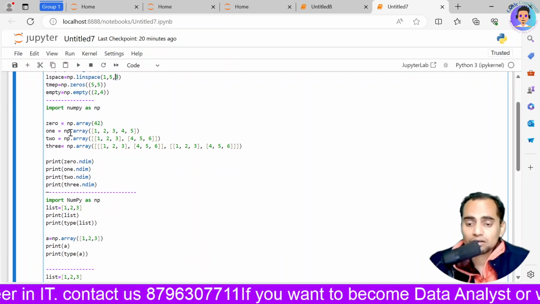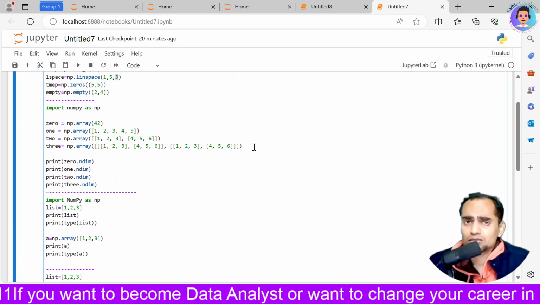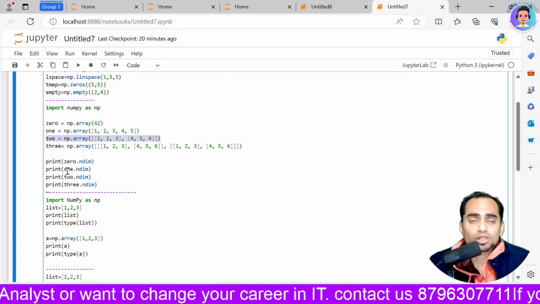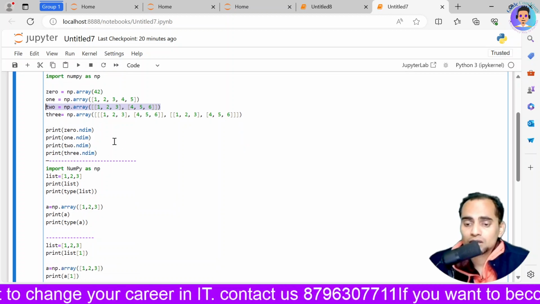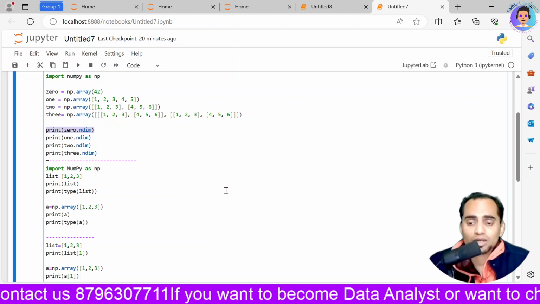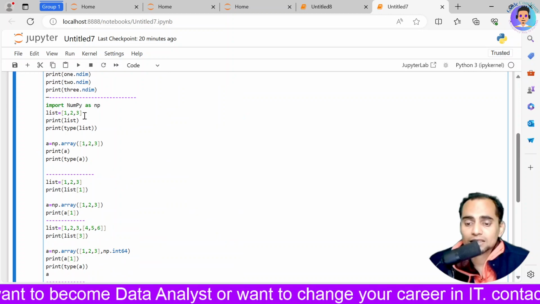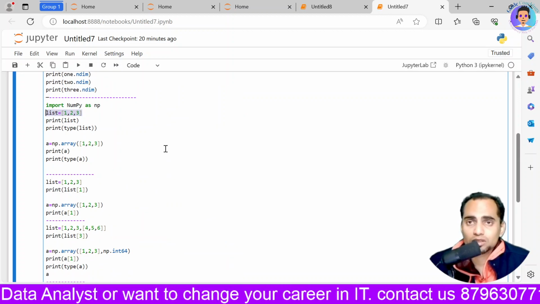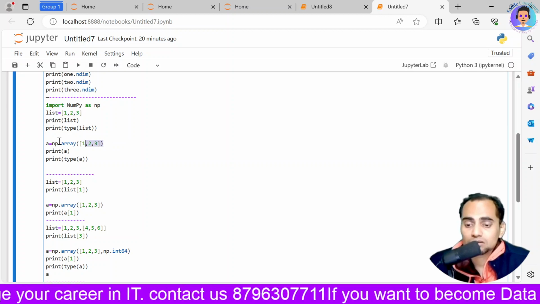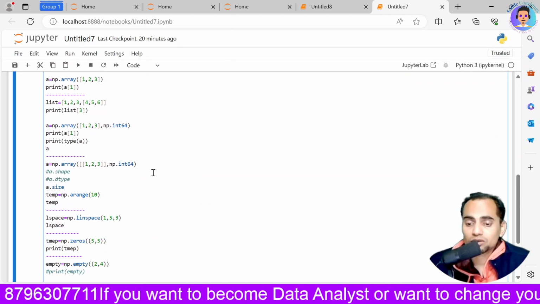Then we can have a 0 dimensional, 1 dimensional, 2 dimensional, 4 dimensional, and as many as we want, but most of the time we will be using 2-dimensional arrays. Okay, then ndim is your number of dimensions. Okay, how many dimensions there are, you can get those. And then we can access the values the same way we access the values in a list. We give the index, the same way we can use it for an array as well, and we can get the elements.